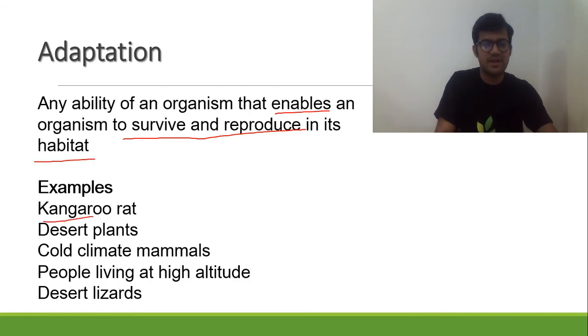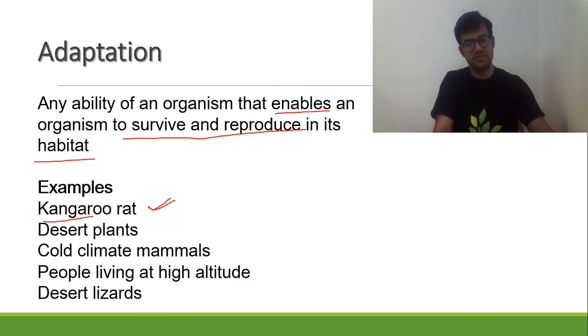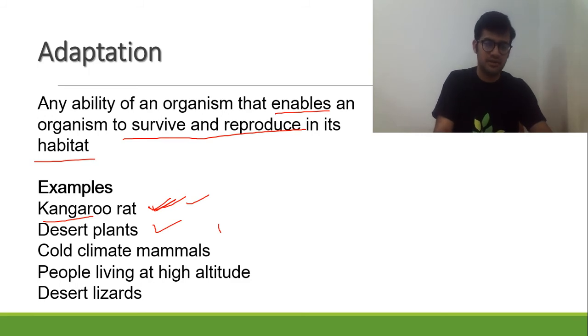Kangaroo rats, for example: there's fat oxidation and a scarcity of water out there. Fat oxidation gives water as a byproduct, and the urine is concentrated so they save more water. Desert plants, we all know, have leaves turned into spines, so transpiration is low.